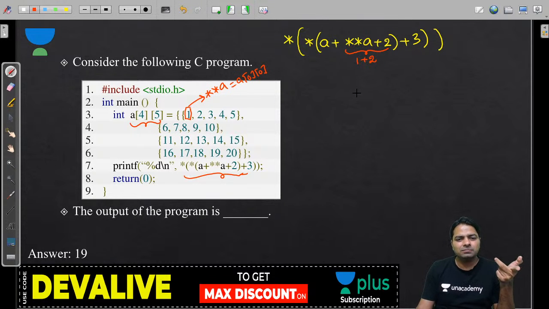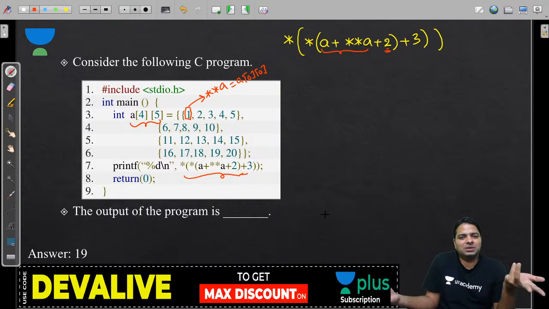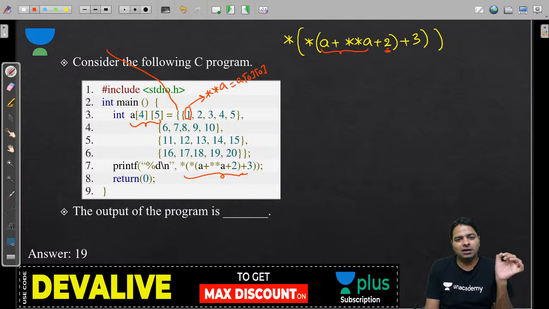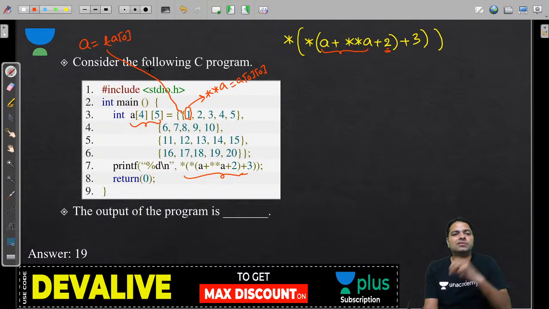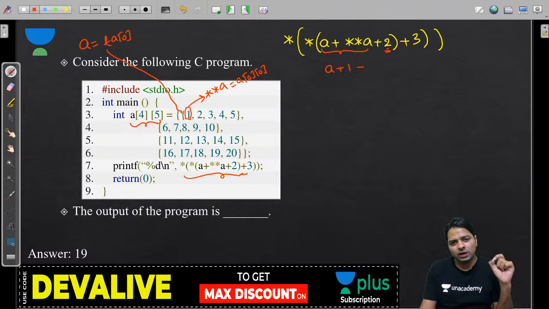Here there are two additions. Which one do you do first? That is also very important. You can do this first, then plus 2 later, because addition is left-to-right associative. Now a actually refers to the address of the first row. A means address of a of 0, the address of the first row by default. So you have address of a of 0 plus the star star a, 1 plus 2.